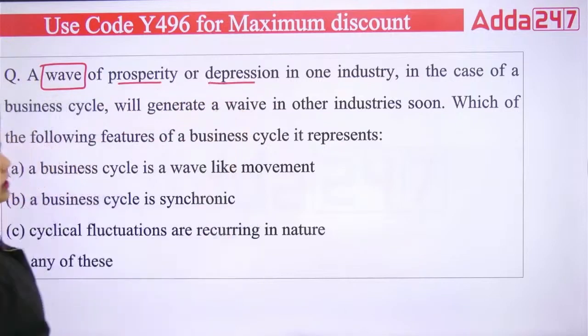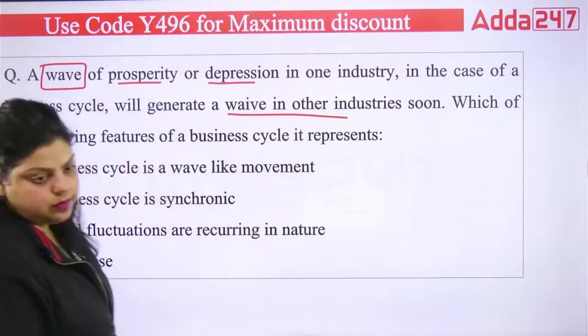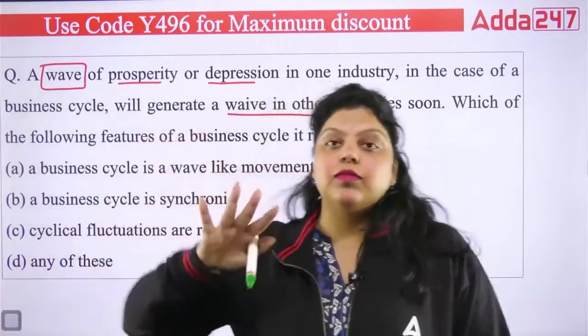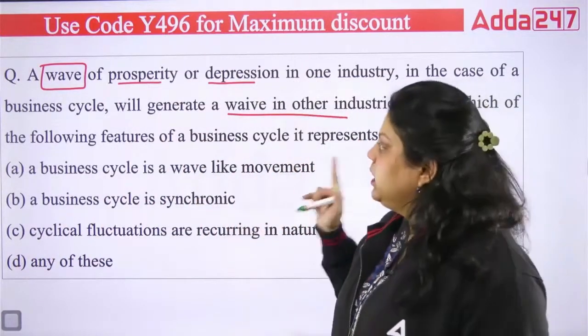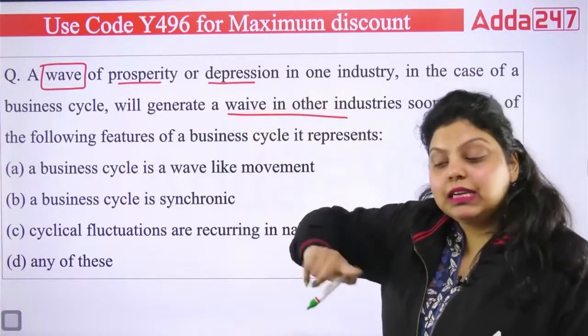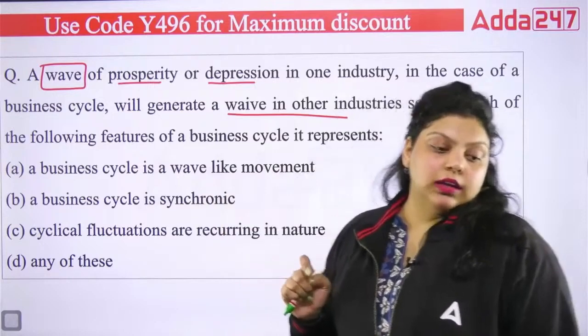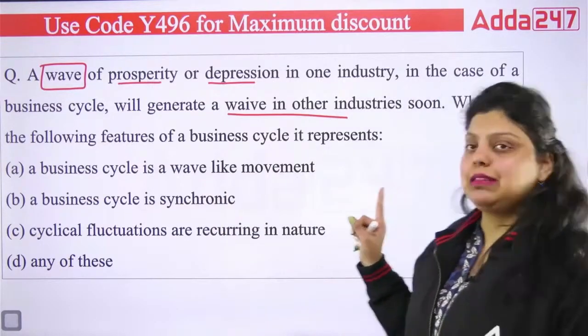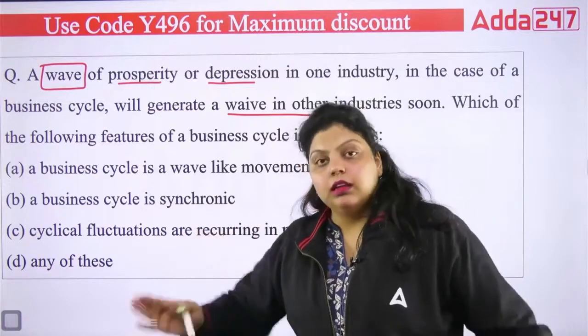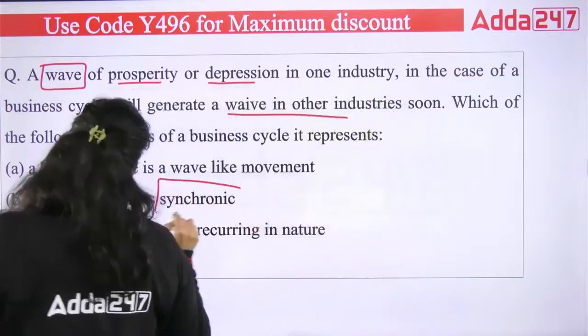So you can see it is saying a wave of prosperity or depression in one industry, in the case of a business cycle, will generate a wave in other industries soon. Which of the following features of the business cycle does it represent? I have told you, business cycle is a wave-like movement because it goes like that. But when it is saying a wave of prosperity and depression in one industry will generate a wave in the others, it means what? If the textile market is facing recession, the other markets can also face recession, and this is what we mean by the business cycle being synchronic.